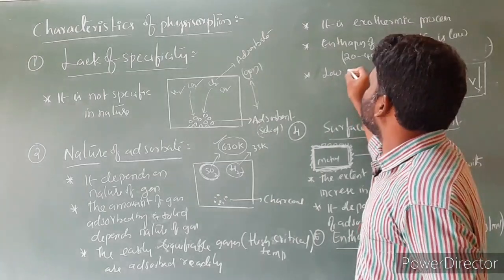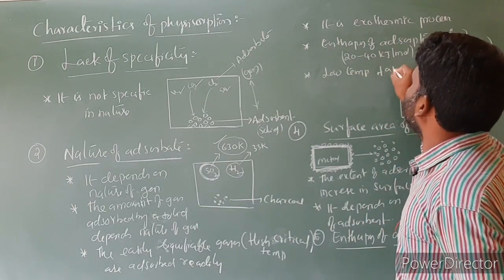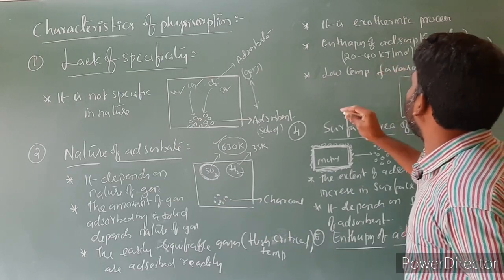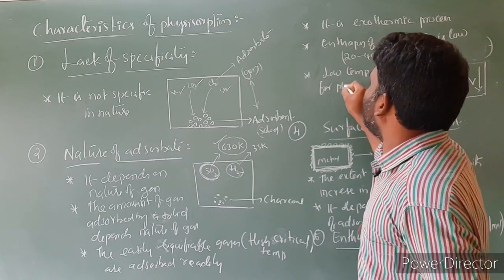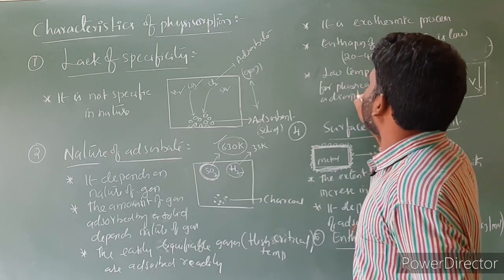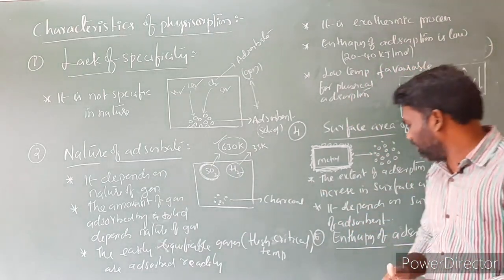Low temperature is favorable for physical adsorption. So these are the 3 points relating to the enthalpy of adsorption.